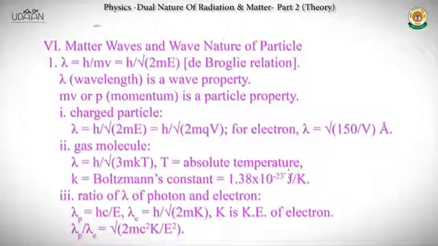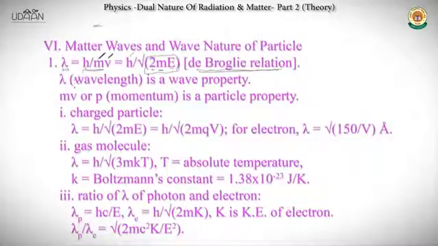The sixth part is matter waves and wave nature of particles. Here we get introduced to the de Broglie relation, which is very important for this wave-particle duality. So lambda, the de Broglie wavelength, is equal to h by mv. h is Planck's constant, m is the mass of the particle, and v is the velocity. It is also written as h by root over 2mE, where E is the energy, m is the mass, and 2 is a constant. So mv, and root over 2mE, is basically the momentum of the particle.